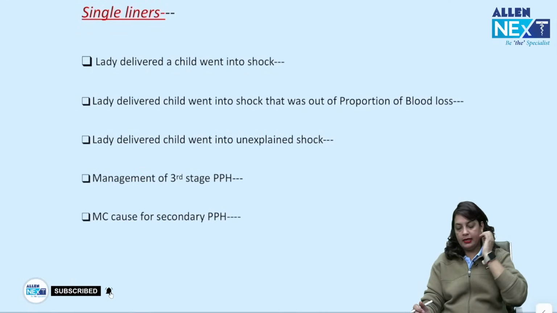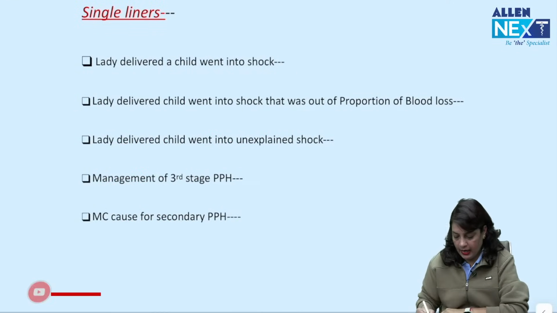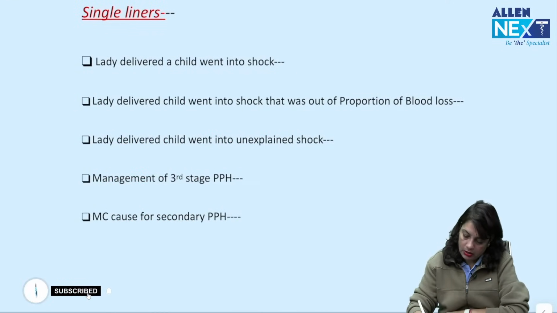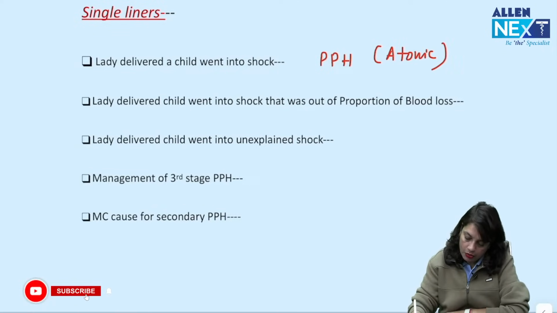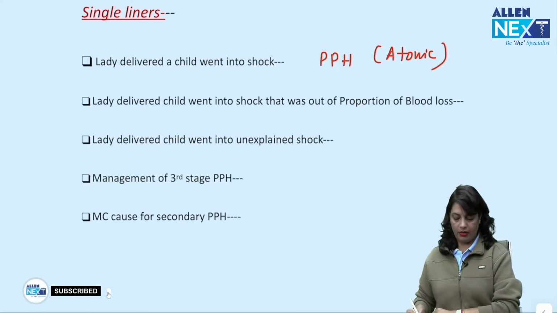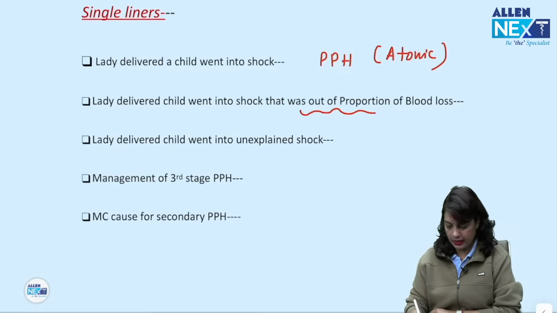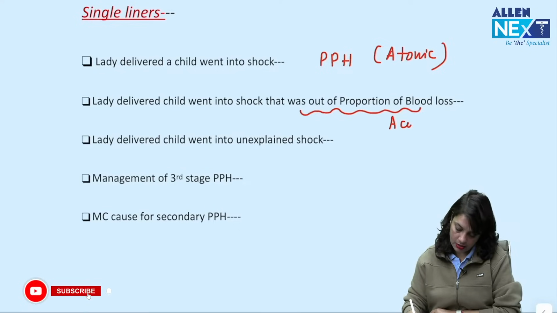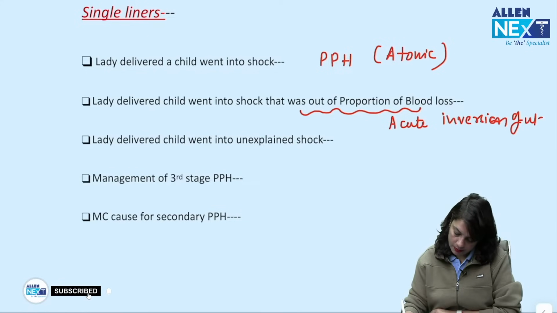Next, single liners. A lady delivered a child and went into shock. This is postpartum hemorrhage, mostly atonic PPH. A lady delivered a child and went into shock that is out of proportion to blood loss. This is acute inversion of uterus.